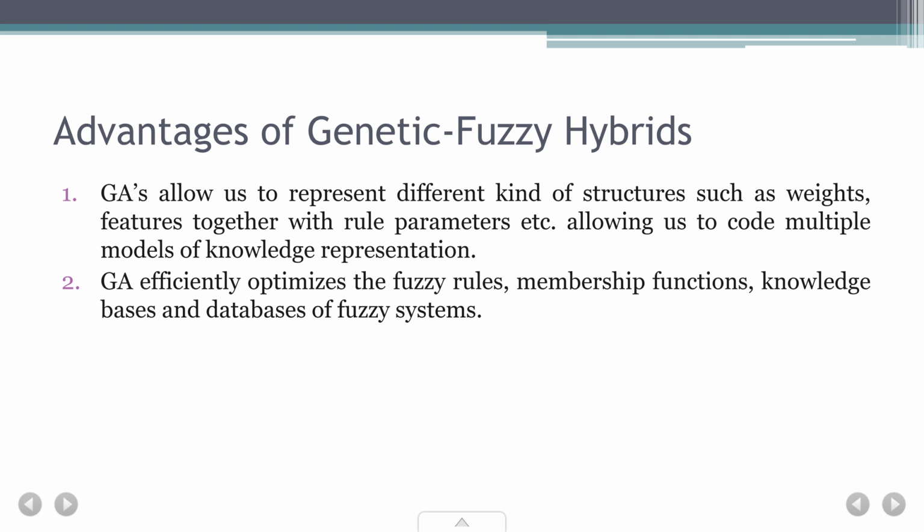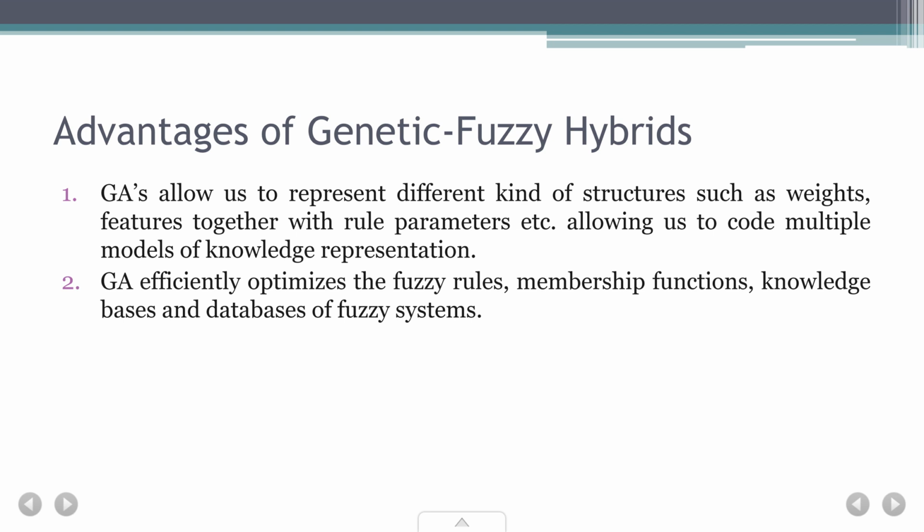What we're trying to do is take the fuzzy if then rule base to a higher level by accommodating GA operators and things from the genetic algorithm, so that we can improve it in some way or the other. Now GA efficiently optimizes fuzzy rules.